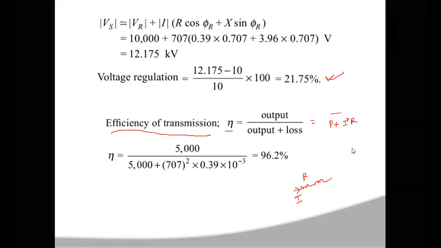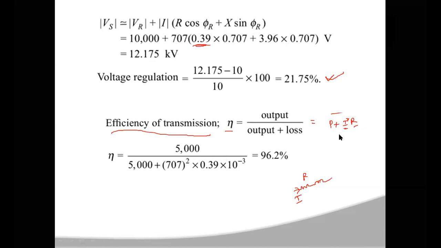If it were a 3 phase line, you would have a factor of 3 here, but for this single phase problem you remove it. So efficiency is P by P plus I square R. The magnitude of I is 707, squared, and the resistance is 0.39.